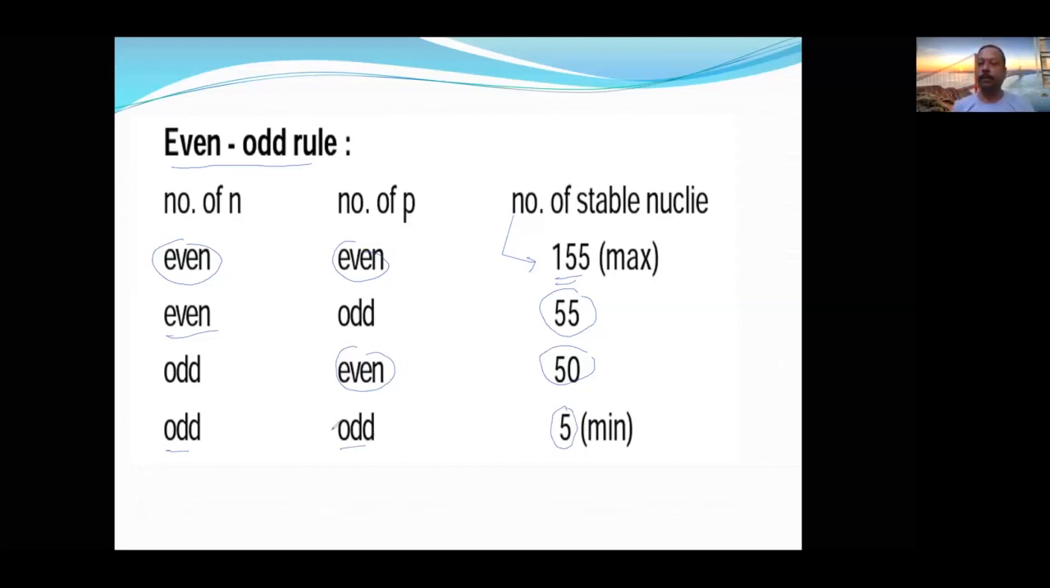According to the odd-even principle, a nucleus with an even number of neutrons or an even number of protons, or both, is considered to be stable. Is it understood? Now let us see the next one.